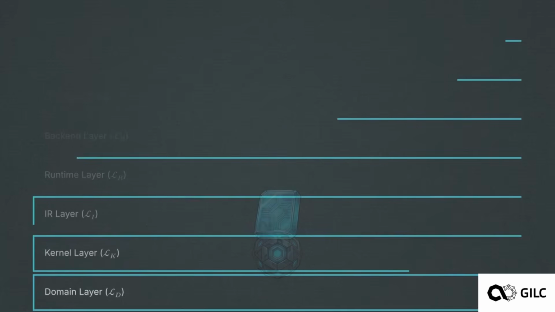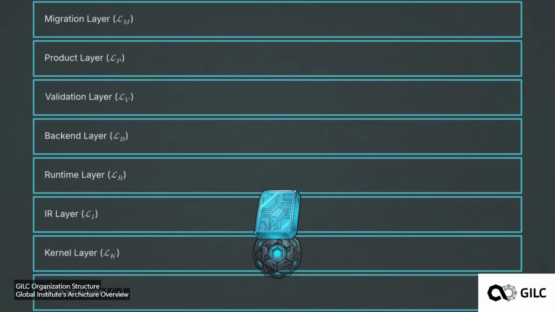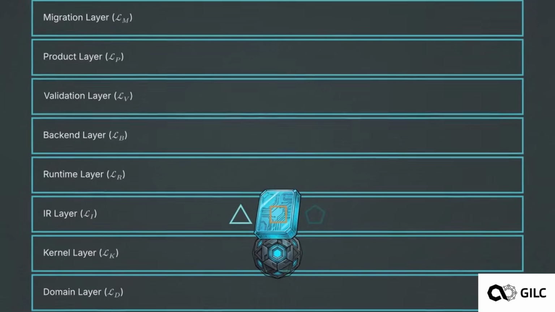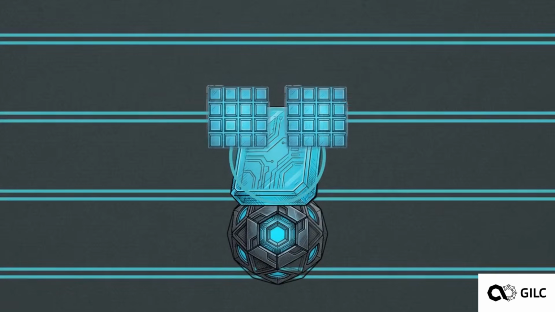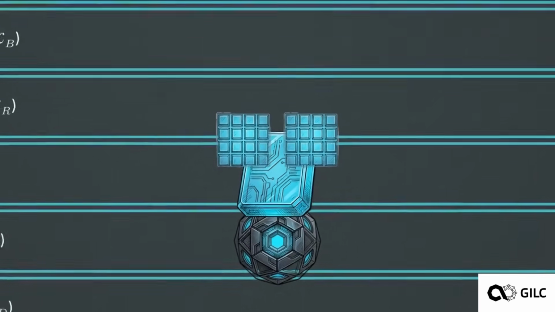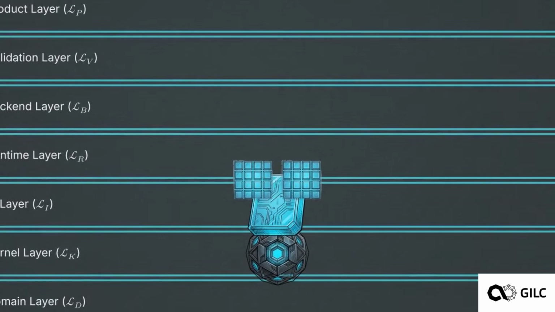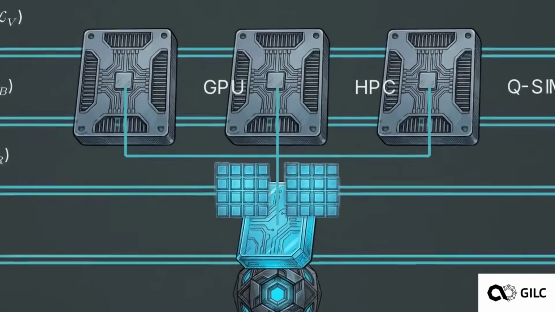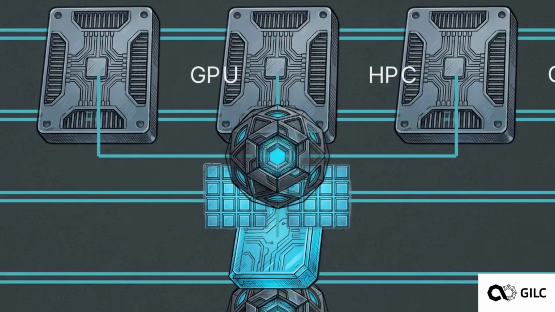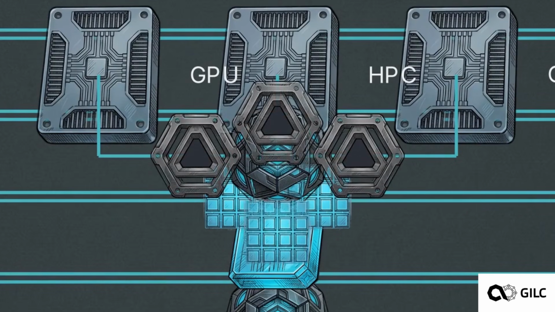This diagram shows the 8 distinct layers of the QKC architecture. Raw domain problems enter at the base and move up into the central translation layer, known as the intermediate representation, or IR. It acts as a portable translator, formatting problem structures so they can be processed by any admissible hardware backend. Instead of rewriting code for every new chip, the IR takes the standardized institutional problem and outputs instructions tuned for multiple execution targets, whether they are GPUs, HPC clusters, or quantum simulators.